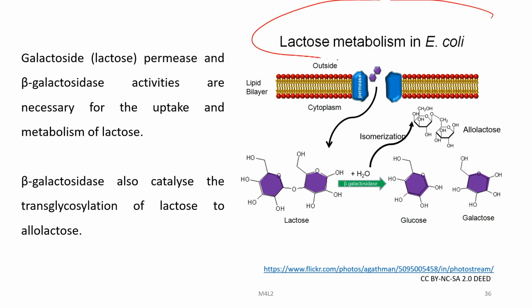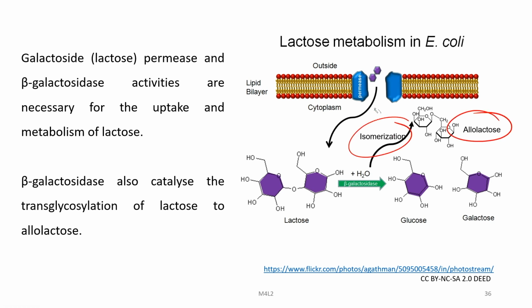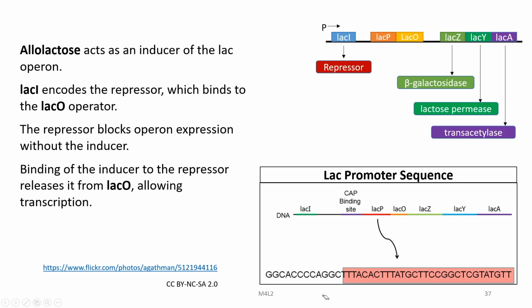Let us now look into lactose metabolism in E. coli. Galactoside permease and beta galactosidase activities are necessary for the uptake and metabolism of lactose. So, this lactose has come inside through this permease. Beta galactosidase also catalyzes the transglycosylation of lactose to allolactose, as you can see over here, and it is also producing glucose and galactose from lactose.